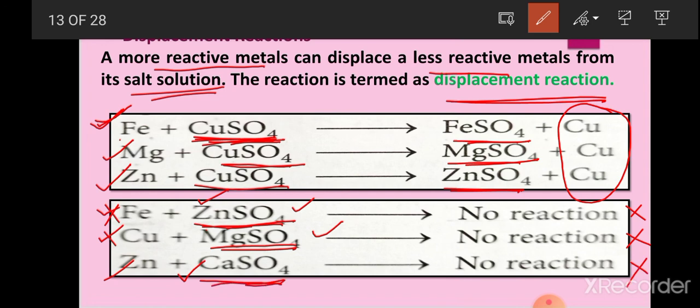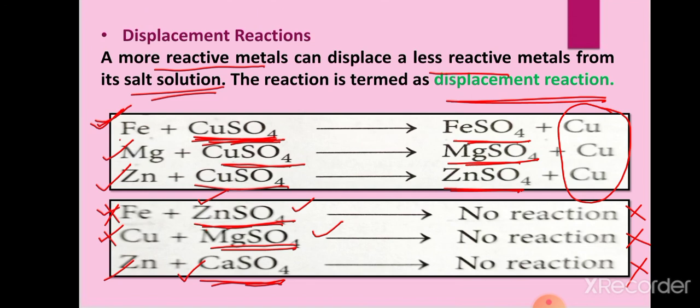It means that the reaction where the more reactive metal can replace a less reactive metal from a salt solution is called a displacement reaction. The less reactive metal cannot replace or displace the more reactive metal.